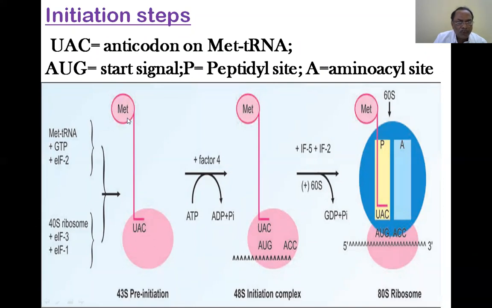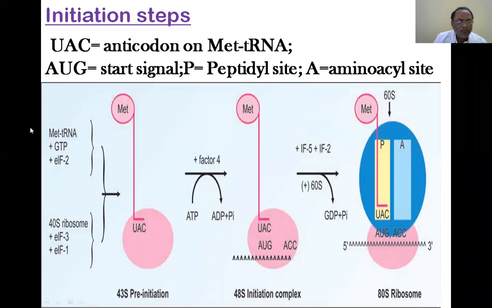Both of them put together insert or align the anticodon site into the 40S ribosome and fix it along with the methionine. The tRNA is fixed into the 40S subunit at an aligned site, on the left side. Why only on the left side? Let us see a little bit later. There is a left side and a right side in this complex. There are two chambers, you could say, a left chamber and a right chamber.